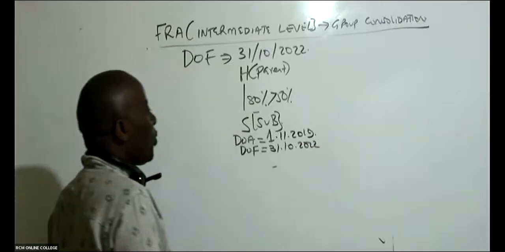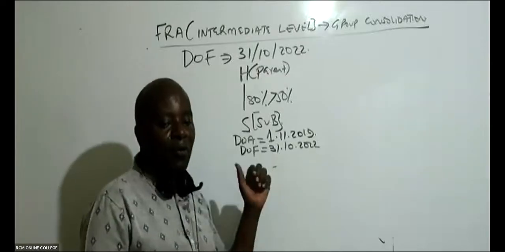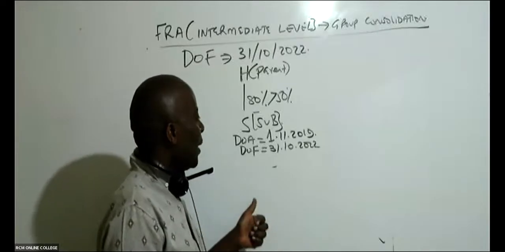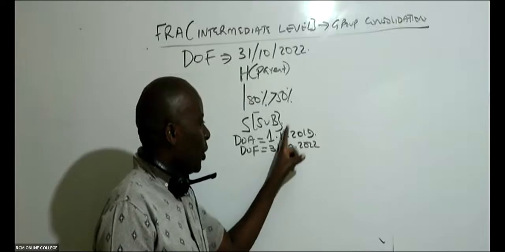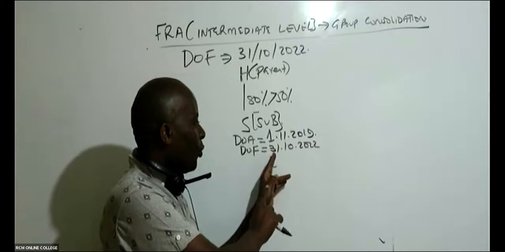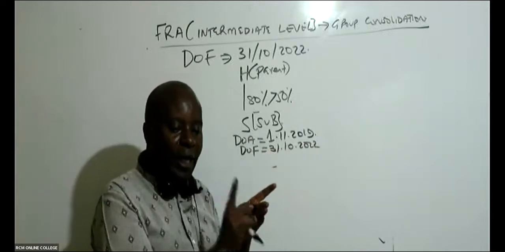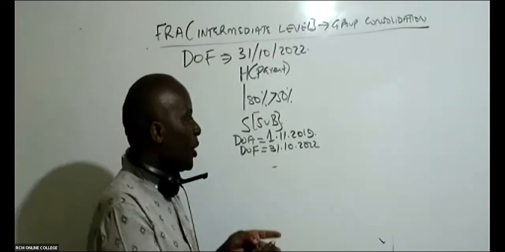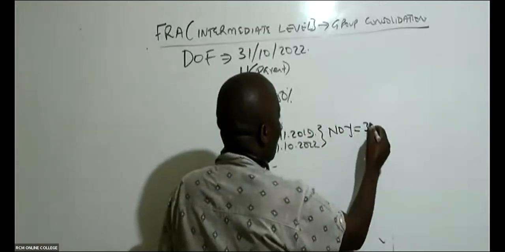So it means that since we acquired this subsidiary to the date when we are doing our financial statements, some number of years have lapsed. How many years? I have the year ended 31st October 2020, 2021, and then the whole of 2022. From the date we acquired this subsidiary to the date of the financial statements, we have 3 years here, and I can explain.